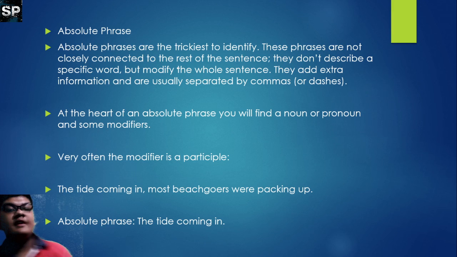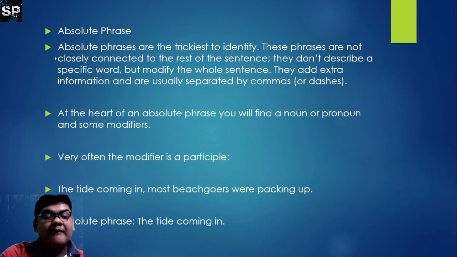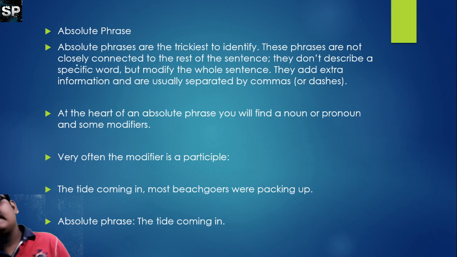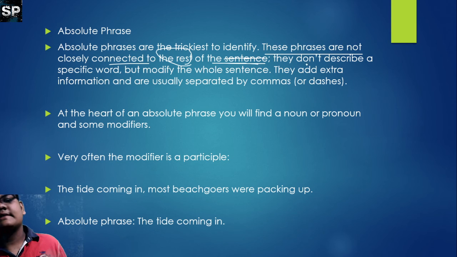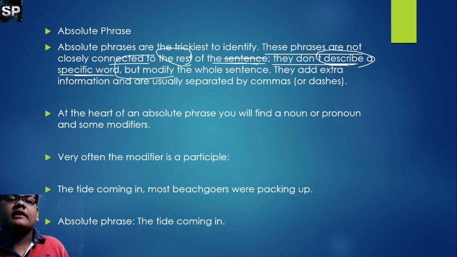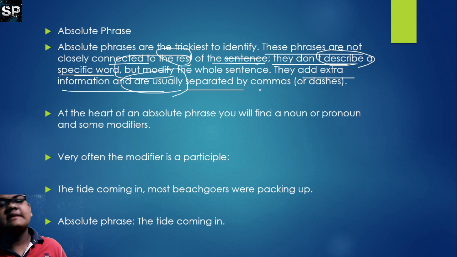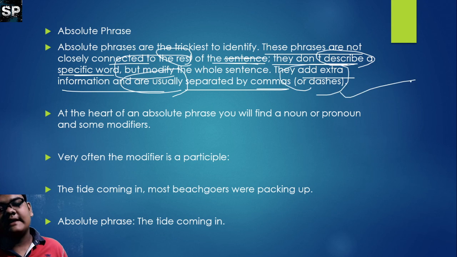What are absolute phrases? Absolute phrases are the trickiest to identify. These phrases are not closely connected to the rest of the sentence. They cannot describe a specific word but modify the whole sentence. They add extra information and are usually separated by commas or dashes.